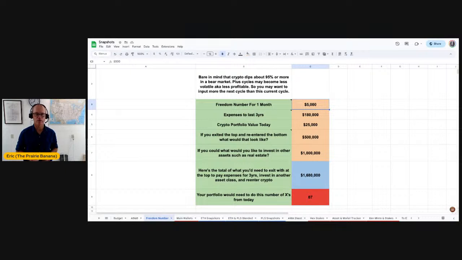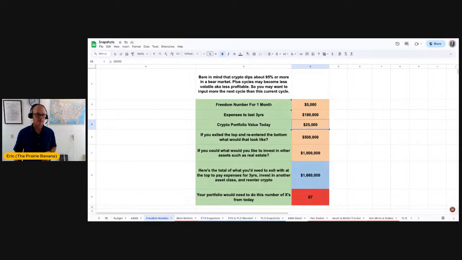So I just put $5,000 in here. And the next line is your 3-year total of $5,000, if that makes sense. It's 36 months times $5,000. So at the top of the next bull cycle, you need to exit $180,000 in fiat into your bank and then only spend $5,000 per month for 36 months. That's the idea there.